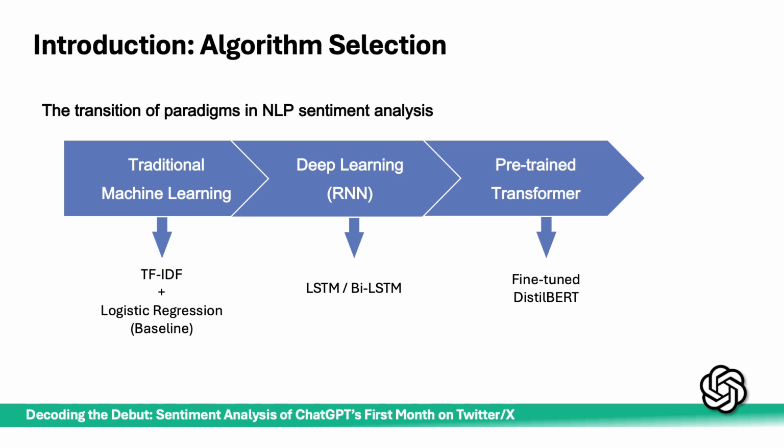We used term frequency and inverse document frequency plus logistic regression as a baseline. And then in terms of recurrent neural networks, we use the long short-term memory. Finally is BERT, which is a pre-trained transformer model, and we will fine-tune it.